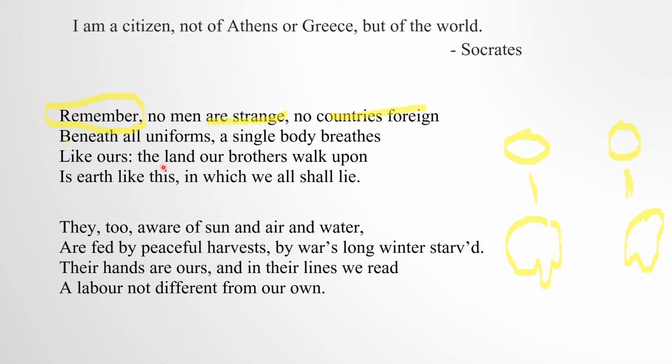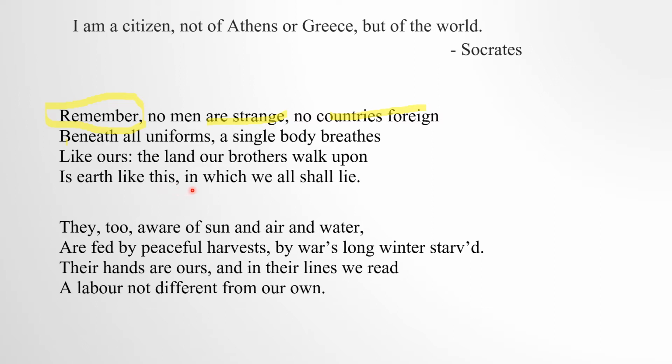Okay, now as we have the common people, in the same way they also have common people, they also have the same body as the body we have. The land our brothers walk upon is earth like this, in which we all shall lie. See, he says that this is the land on which our brother walks. As we walk on this earth, in the similar way our brothers, the foreign people whom we consider our enemy, also walk upon the same earth.